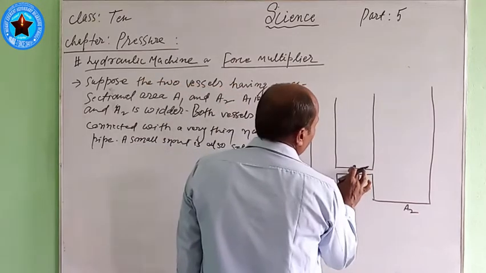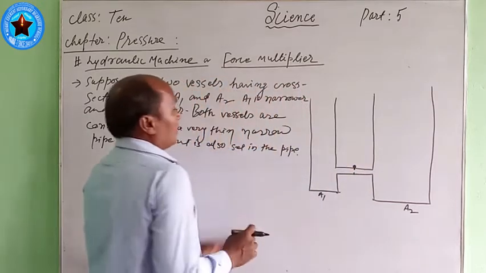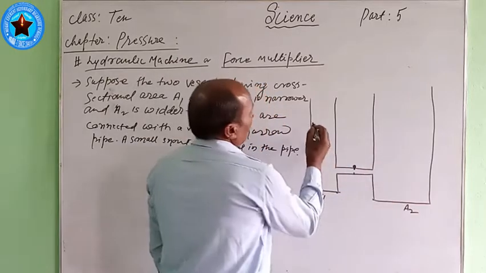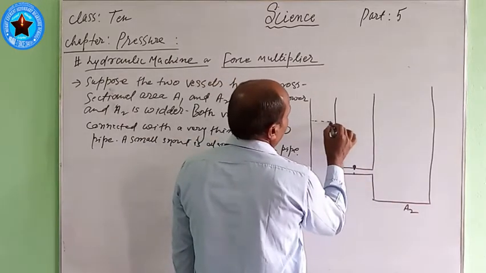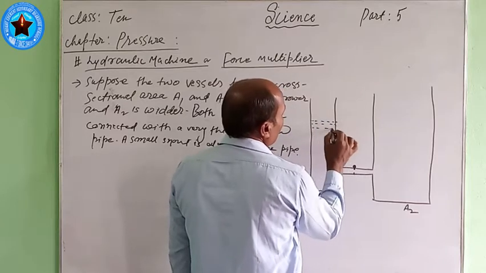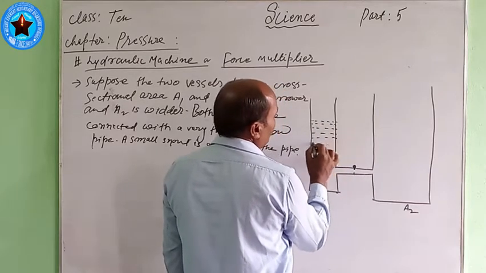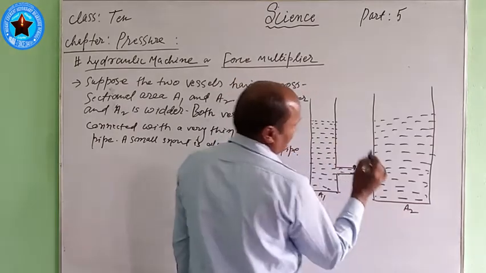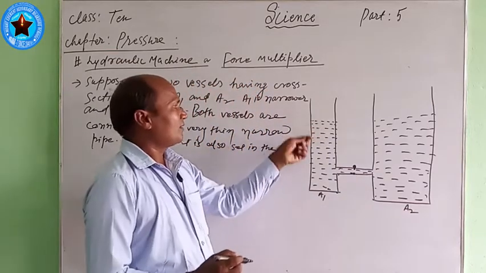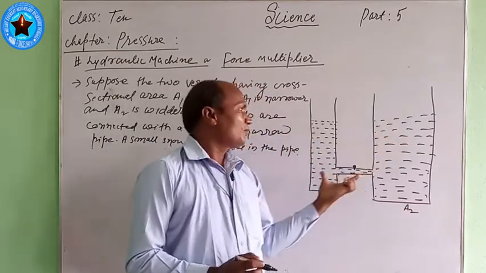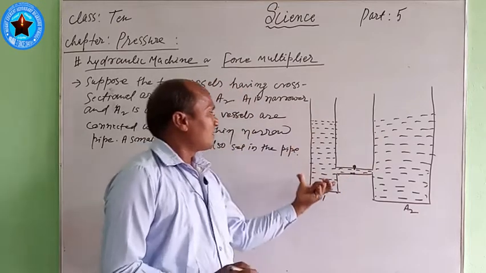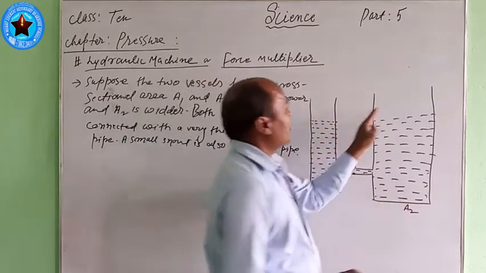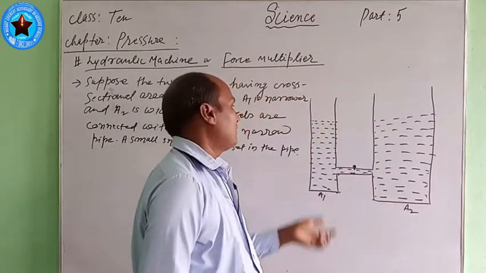Now it is just open here. In both vessels, the narrow vessel and the wider vessel, the liquid is filled up to here. When liquid is filled, it maintains its level in both vessels, the narrower, thinner vessel and the wider vessel.